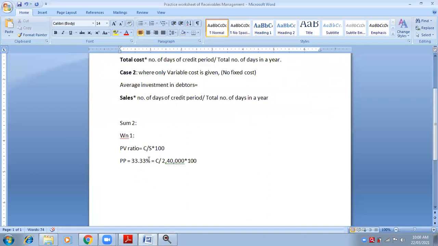Now how will we solve? Therefore contribution is equals to 2,40,000, because it was divided by 2,40,000. Now it will be multiplied by 2,40,000. So 2,40,000 multiplied with 33.333333 percentage. So in the calculator, remember, it has to be recurring. For writing, it is to be 33.33 percentage. But in the calculator, you have to do 33.33333 percentage. Do it and tell me what is the contribution.